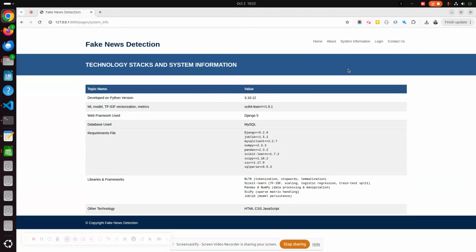This is the system information, which is the main part, showing what libraries and things we have used for developing this project. The Python version was 3.10, but currently I have updated my Python to 3.12. The ML model uses scikit-learn, the Django version is 5, and MySQL. These are all of the libraries I have used. Other libraries: NLTK for the tokenizer, stopwords and stemming, and scikit-learn, pandas, numpy, scipy, joblib, and HTML, CSS and JavaScript.